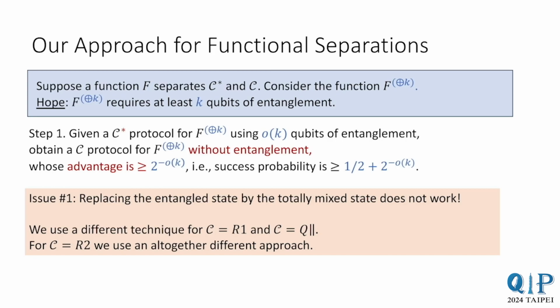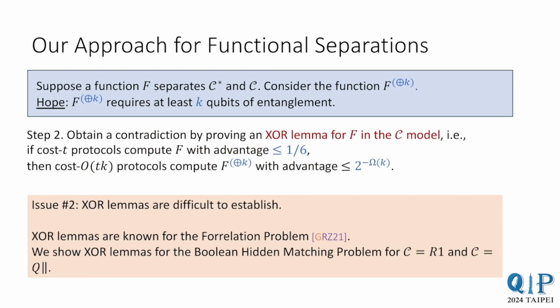Let me instead describe step 2. The difficulty with step 2 is that XOR lemmas are hard to establish in general. The way we get around this is to establish XOR lemmas that are targeted for the correlation problem and the Boolean hidden matching problem. For the correlation problem, this was done in an earlier work with Ran and Wei. For the Boolean hidden matching problem, we prove an XOR lemma in this work.